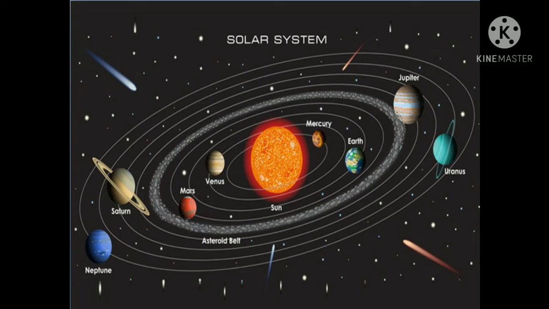Uranus. It is the second last planet from the Sun. It mainly consists of ammonia, water, and methane. The atmosphere around it is made up of hydrogen, helium, and methane. It is the coldest planet. Unlike other planets of the solar system, Uranus rotates on its side because its axis is tilted at an angle of 98 degrees. As a result, it appears to be rolling on its own orbit around the Sun.